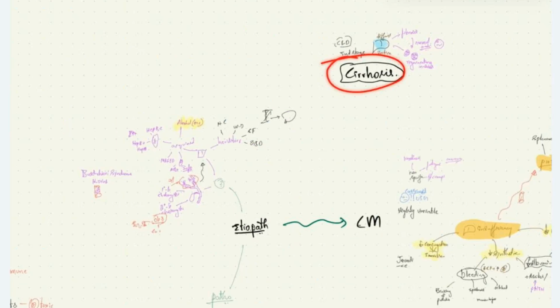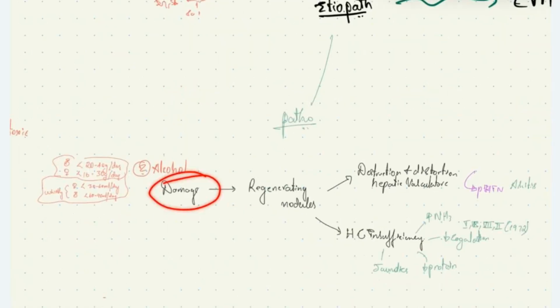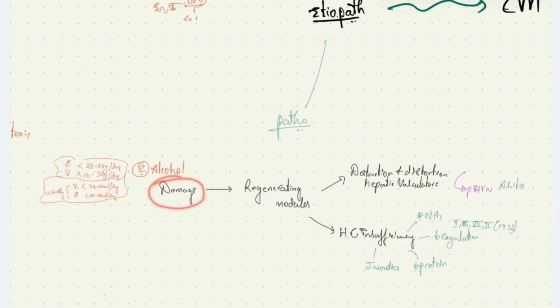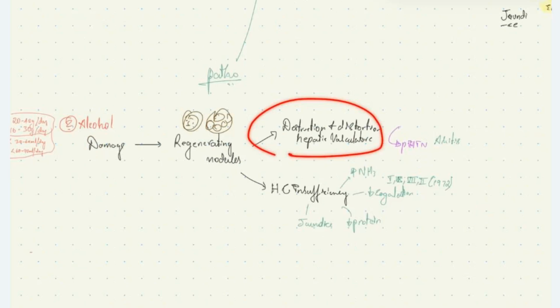Do you know the pathophysiology of this condition? It's beautiful. There is damage to hepatocytes. Whenever hepatocytes are damaged, it is followed by regeneration. The liver has great regenerative capacity, so the normal hepatocytes will try to regenerate. The regenerating nodules will cause destruction and distortion of hepatic vasculature. This destruction and distortion of hepatic vasculature will cause portal hypertension in patients. Due to this, the patient can have secondary ascites.